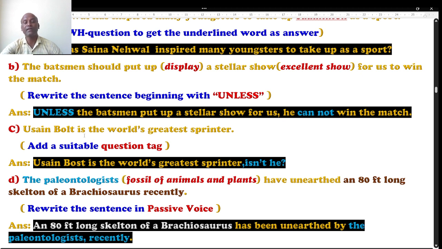But in tag question, we use contraction, I mean short form. So the short form of "is not" is what? After the comma, isn't. Then we have to use the pronoun for the subject. The subject is nothing but the doer, the one we are talking about. The pronoun for Usain Bolt is he, and end the question with a question mark. So the right answer is: Usain Bolt is the world's greatest sprinter, comma, isn't he? It's going to be the right answer.